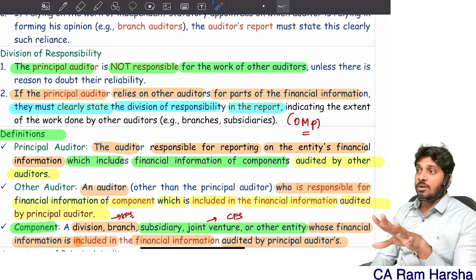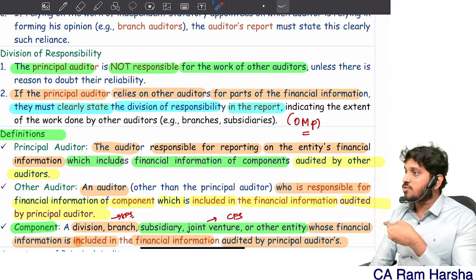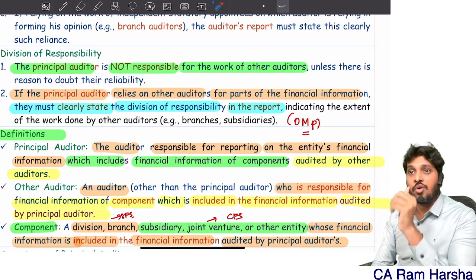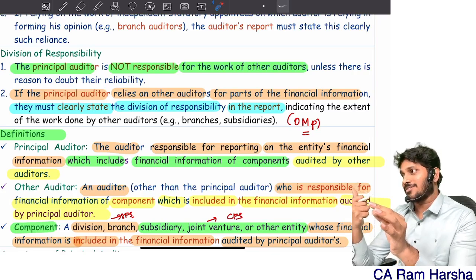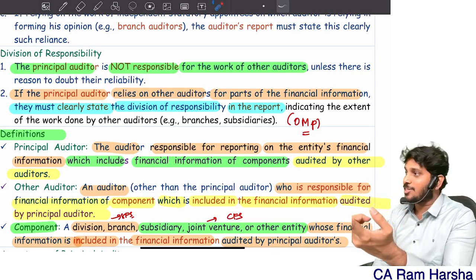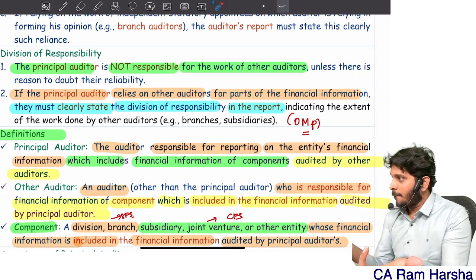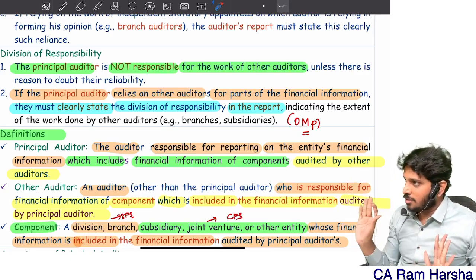Otherwise people think this fellow audited the entire financial statements, consisting of 26,000 branches, 50 subsidiary companies, all that. I should tell them, look, I didn't audit them. Then how come I gave an opinion? I gave an opinion based on reports of other auditors, just like how you use my report and take a judgment. I used their report and took a judgment. What's wrong in this? Getting it? And the standard is permitting that. Clear? All of you?